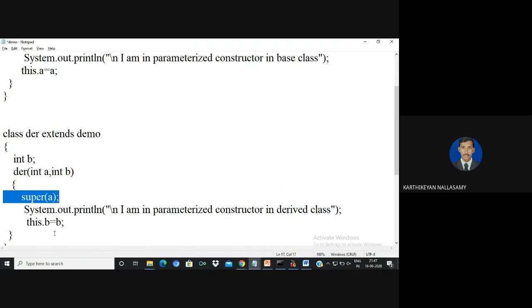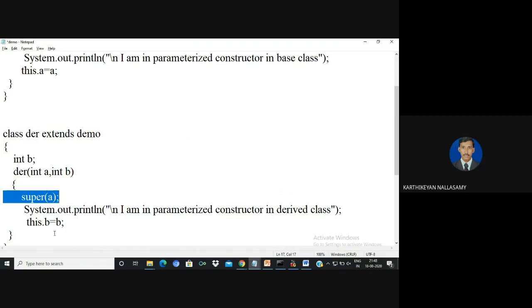I will repeat once again. Normally, the control is transferred from the derived class to the base class only to the default constructor, automatically. Always the derived class maps with the default constructor in the base class. But if you want to invoke the parameterized constructor of your base class, maybe an intermediate class or a base class, we must use the super keyword. That way we can transfer the control from the default constructor to the parameterized constructor.